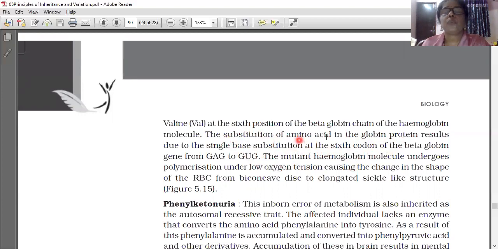The substitution of amino acid in the globin protein results from a single base substitution at the sixth codon of the beta globin gene, from GAG to GUG. This codon and all up to now we didn't learn. In smaller classes or secondary classes you might have learned it, that I don't know, but we are going to learn it in the next lesson only.